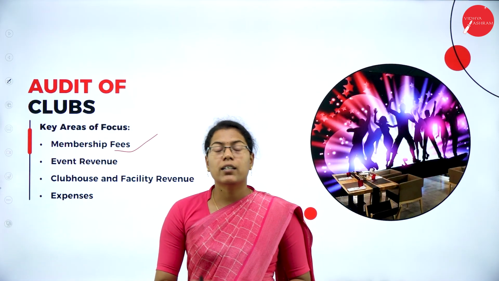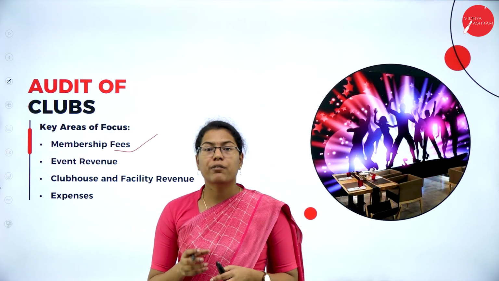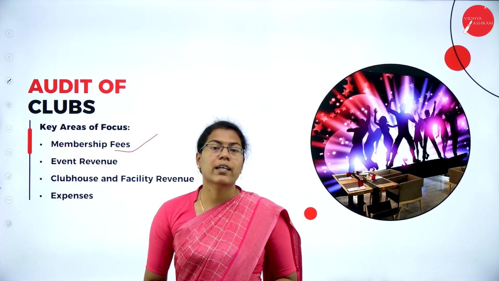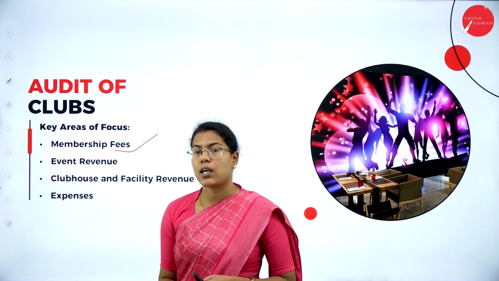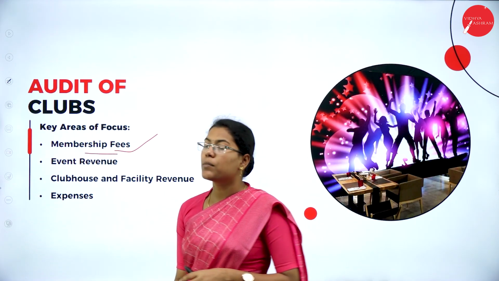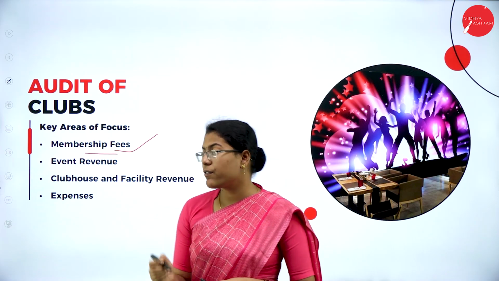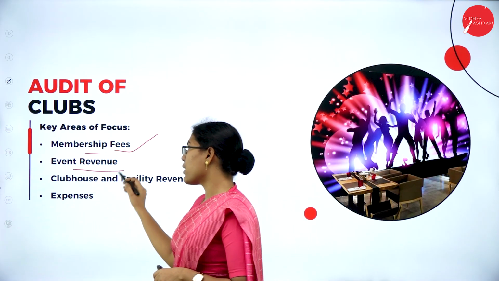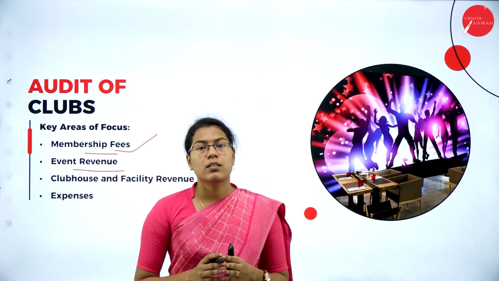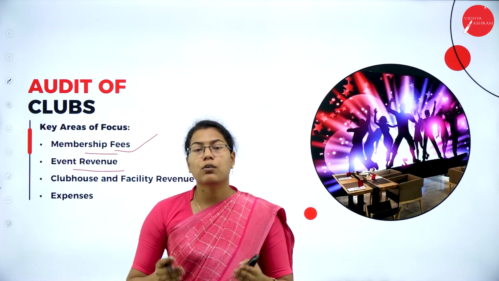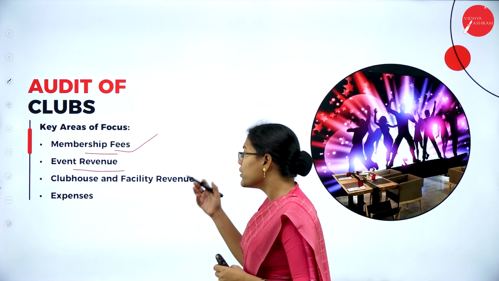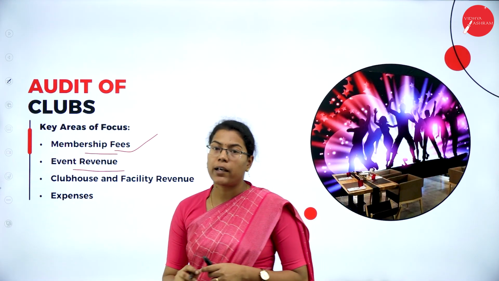Some of the key areas of auditing of clubs focus on the membership fees. Here the auditor has to check the membership fees because clubs often derive a significant amount of fees as an annual charge from their members. So the auditor has to check the income generated through membership fees and also the event revenue. The clubs will be conducting many kinds of events for the welfare of their own members as well as the public. So the revenue generated through the events can be audited by the auditor.